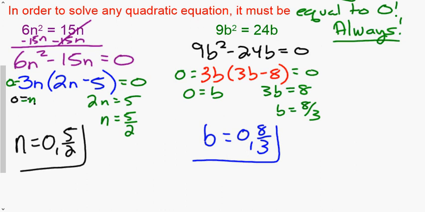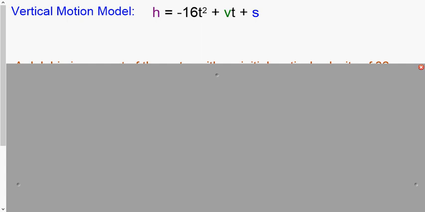All right. Our last part of this section is going to be dealing with the vertical motion model. We're going to talk about a few different types of word problems, but this is going to be the one we use the most, and we will come back to it a couple different times in this chapter, as well as future chapters. So, to go through what each of these is.